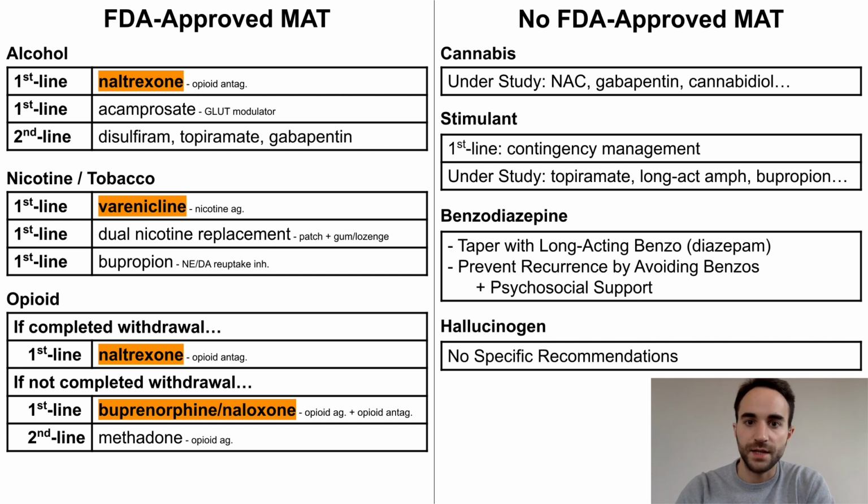For benzodiazepines, although there is no MAT shown to promote abstinence, guidelines for management include first tapering off of benzos with a long-acting benzo, such as diazepam, then preventing recurrence by avoiding benzos and providing psychosocial support. Finally, I am not aware of any recommendations for management of hallucinogen use disorder, other than general psychosocial interventions.